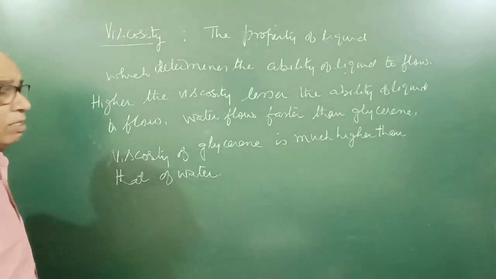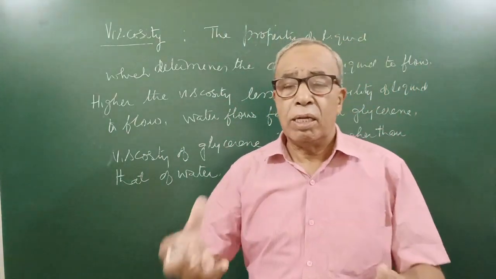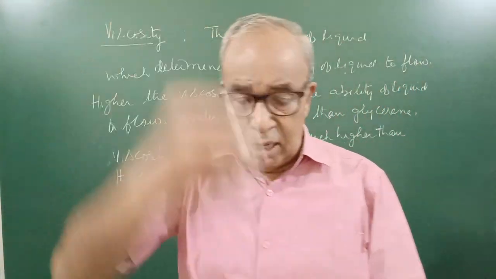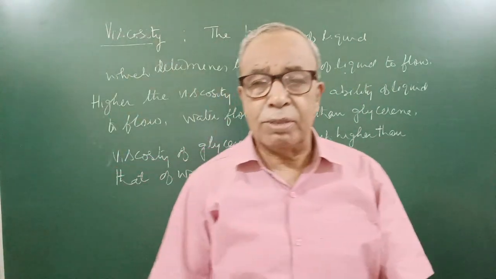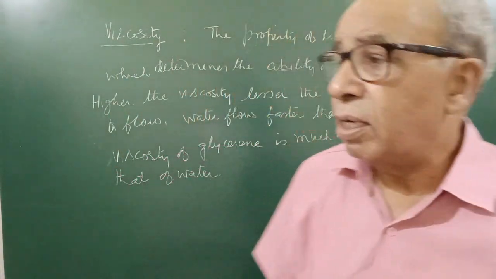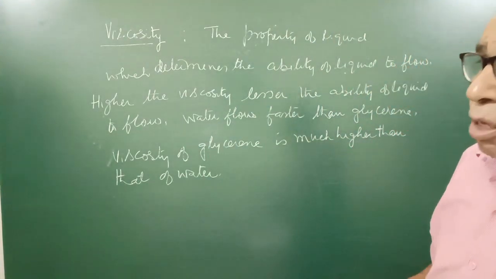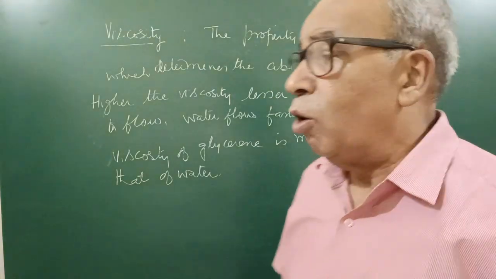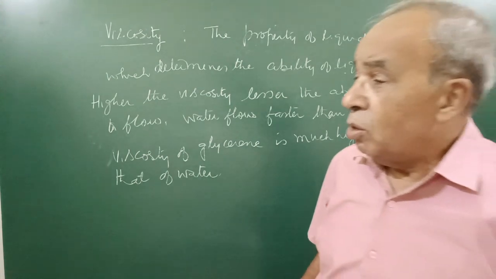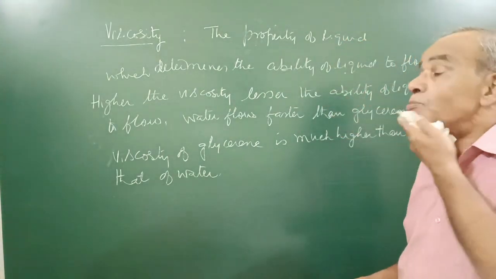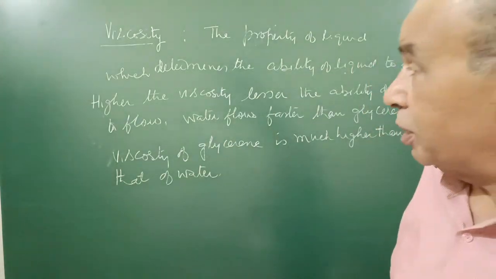Honey, the honey that we have, if you pour it, it will flow slowly. If you pour water in a funnel and pour glycerin in another funnel of the same size, water comes out faster than glycerin. Similarly, kerosene oil and mobile oil are there. So kerosene oil will flow faster. So this ability is measured by measuring a sort of force of friction.